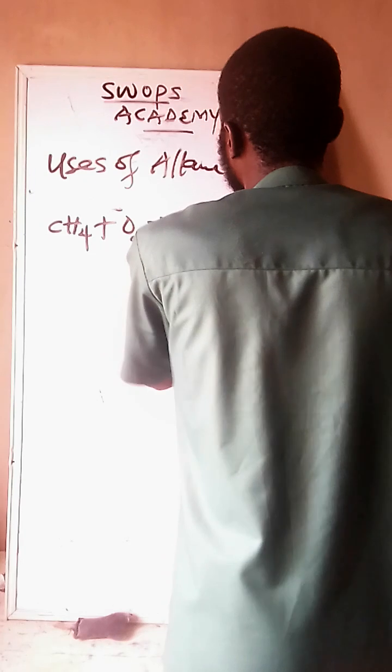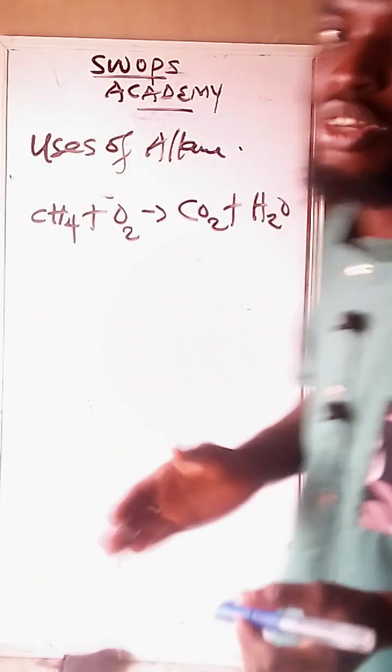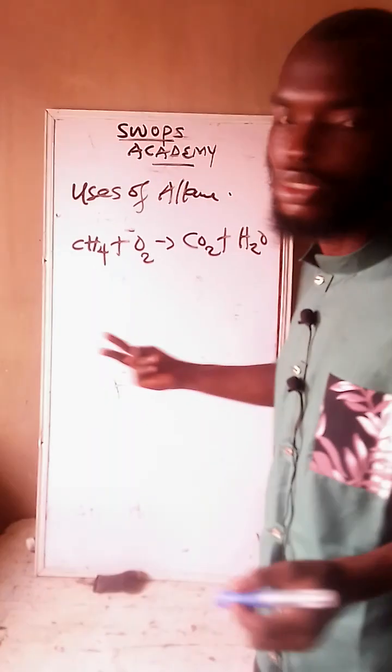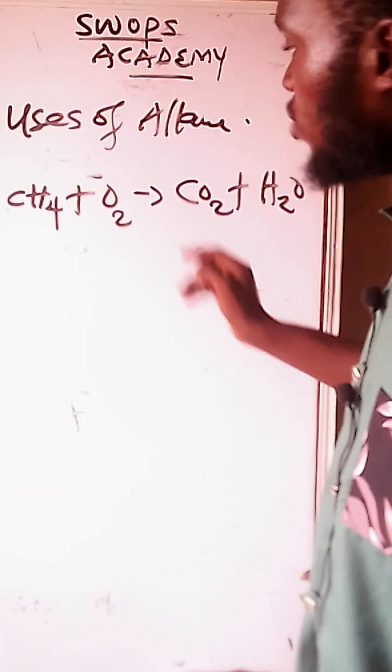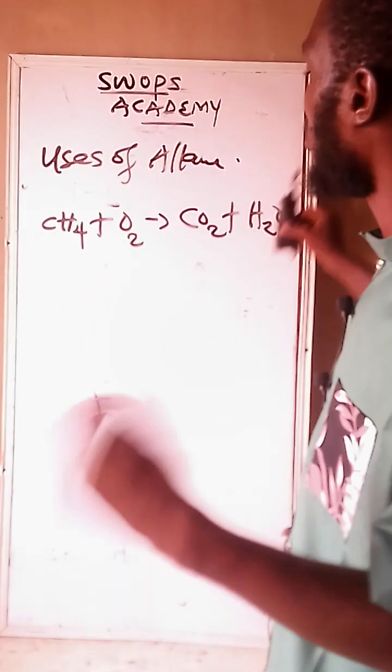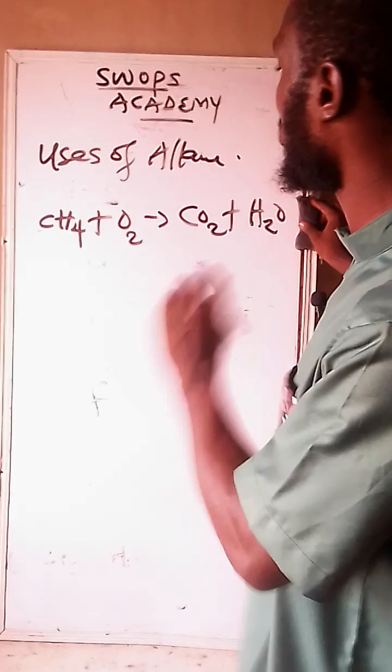What do we get? Carbon dioxide and what? H2O. So JAMB might ask you, the reaction of alkane with oxygen forms what products? Carbon dioxide and water. Are we together? So these are all the uses of alkane. There are still more uses of alkane, but let's just limit it to this one.